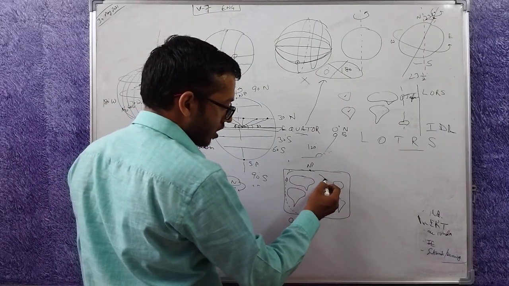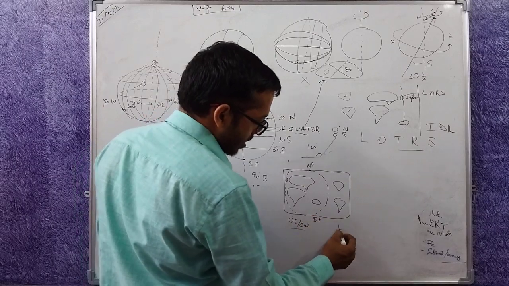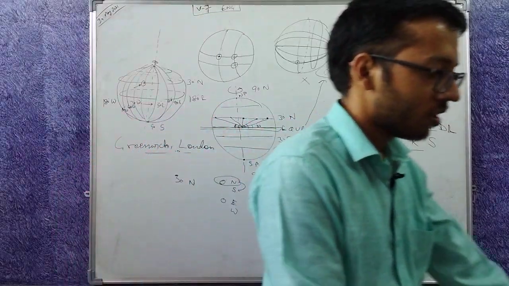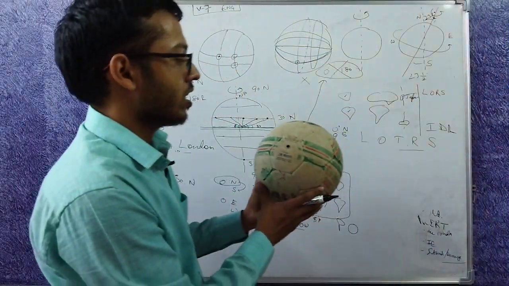Opposite to it would lie the Pacific Ocean. This is the Pacific Ocean. How? This is the equator.